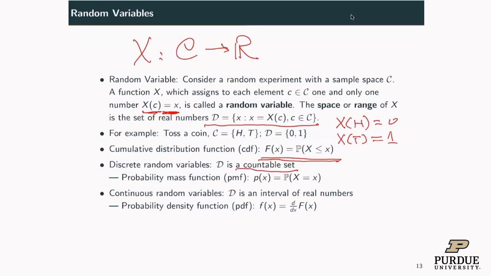Another type of random variable is called continuous random variable. Continuous random variable means the possible values form an interval of real numbers. For example, it belongs to [0, 1]. This kind of random variable is a continuous random variable. We can define a function called PDF, probability density function. The probability density function is the derivative of CDF.